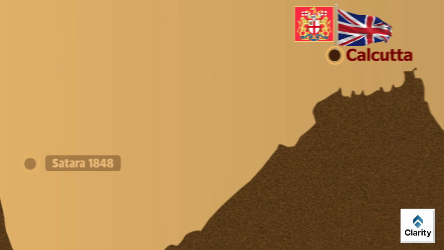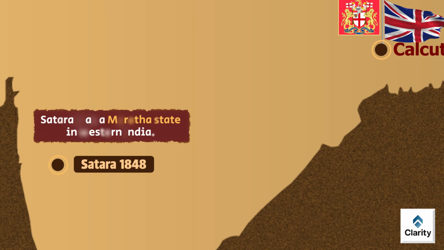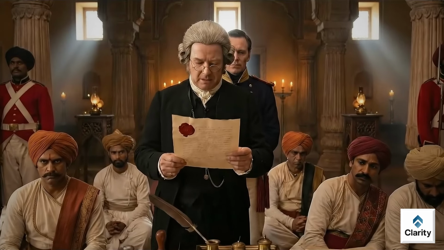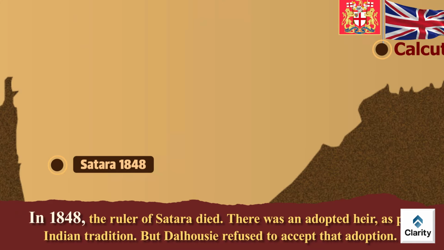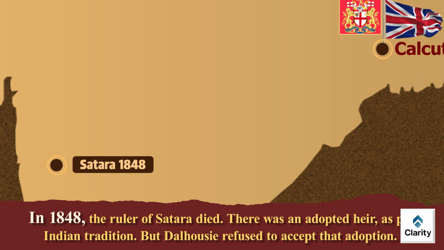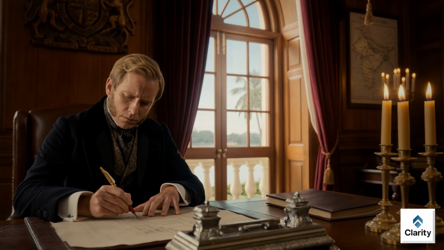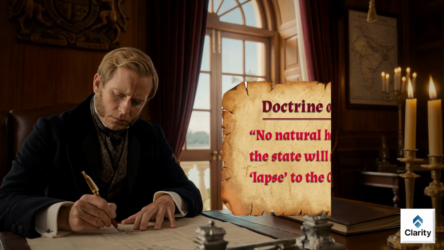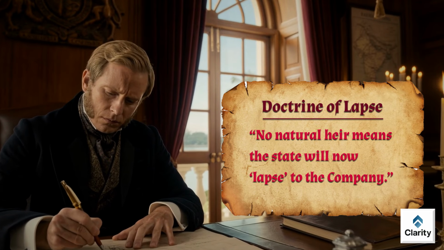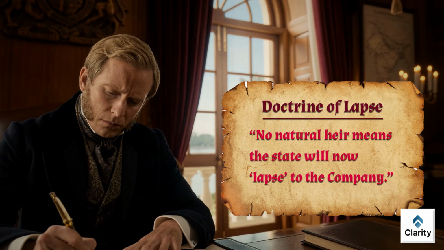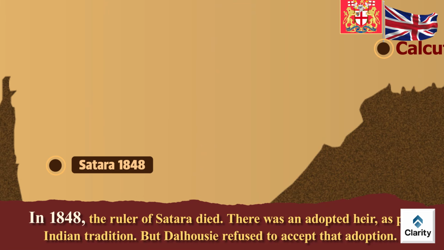The first big example is Satara. Satara was a Maratha state in western India. It had an agreement with the company and was running as a princely state. In 1848, the ruler of Satara died. There was an adopted heir as per Indian tradition. But Dalhousie refused to accept that adoption. He said, no natural heir means the state will now lapse to the company. British authority moved in and Satara was announced under company rule.